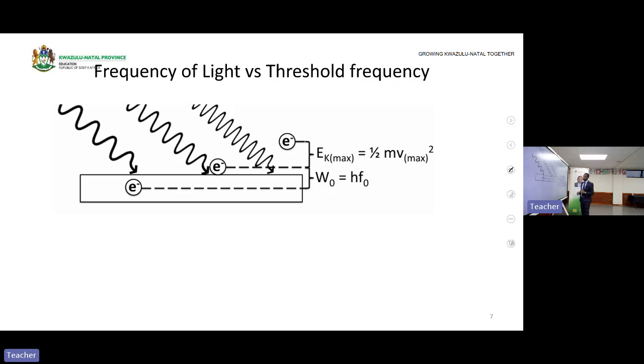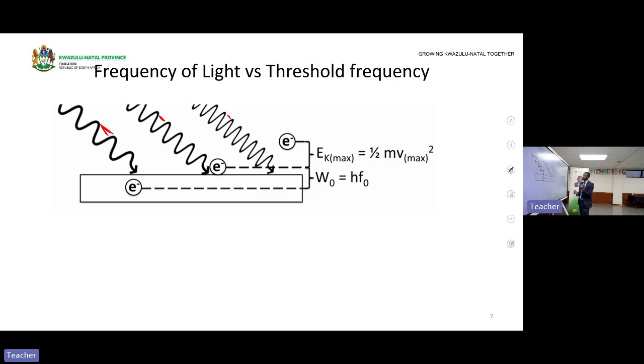Okay. Here la sizokwazi ukukhuluma khona ngawo. Frequency of light versus the threshold frequency. There are 3 lights here. If you can see, this one has a greater wavelength. This one has a smaller wavelength compared to this one. Then this one has the smallest wavelength. Okay. What does this mean? You know that wavelength is inversely proportional to what?